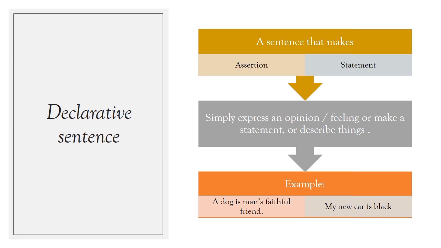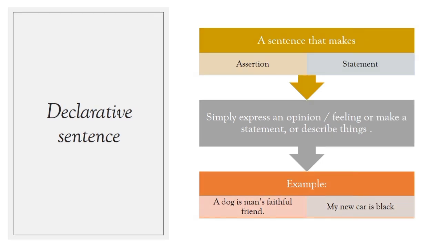In our first example, a dog is a man's faithful friend. Here I am giving an opinion that a dog is a man's faithful friend. But in the second example, my new car is black, I'm describing my new car. I'm giving the description about my new car. So all the sentences that describe something, give an opinion or make a statement come under the declarative sentences.